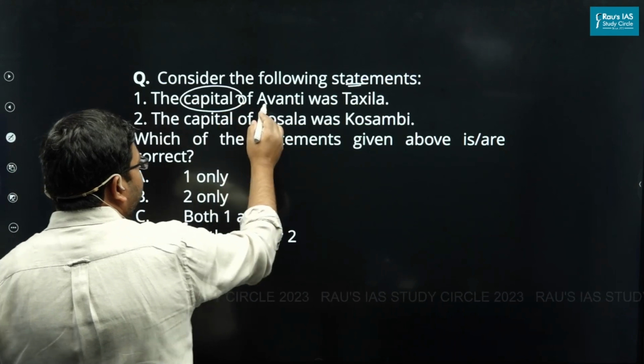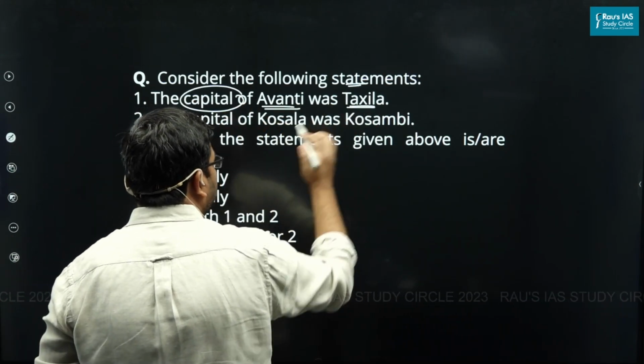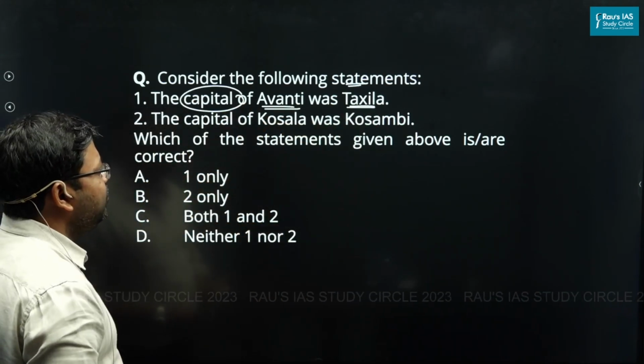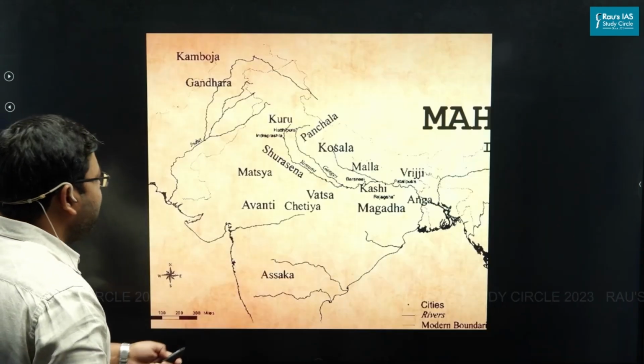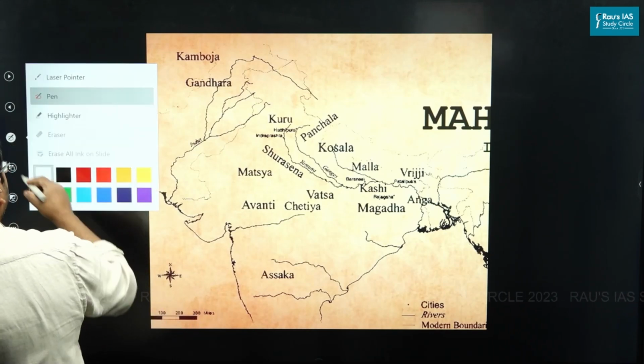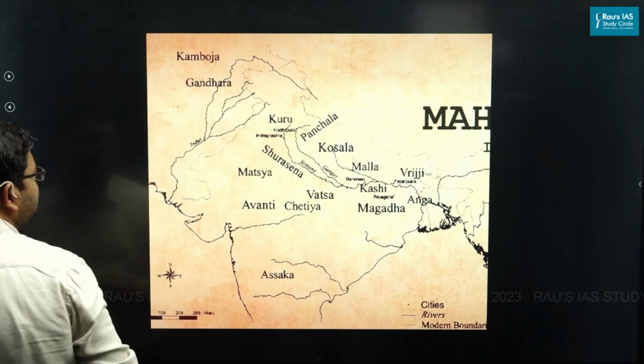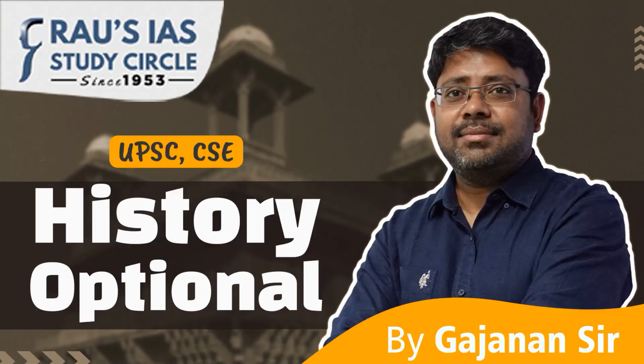The capital of Avanti was Taxila. So Avanti was a very important Mahajanpad. Now, just see the map and try to figure out some additional information here as well.